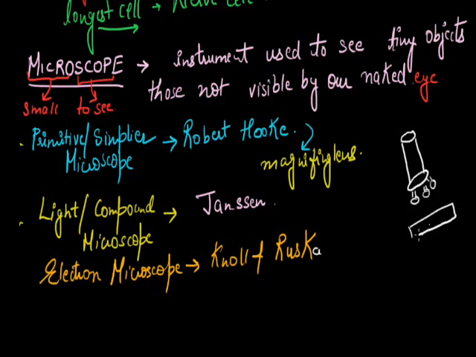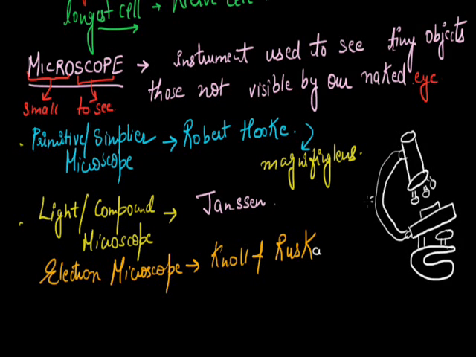Here is the stage to keep our specimen. Here is the mirror which reflects the light. This is the handle. On this handle, various knobs are present for coarse and fine adjustments.